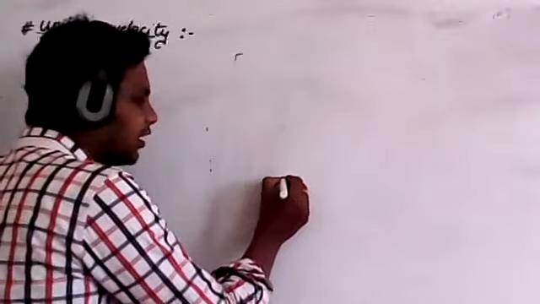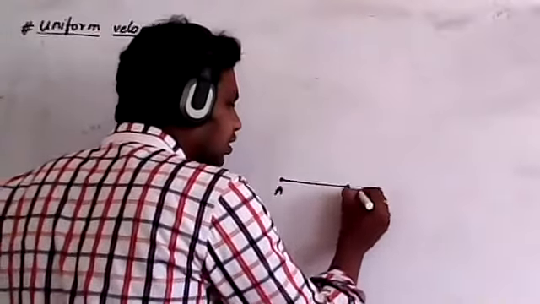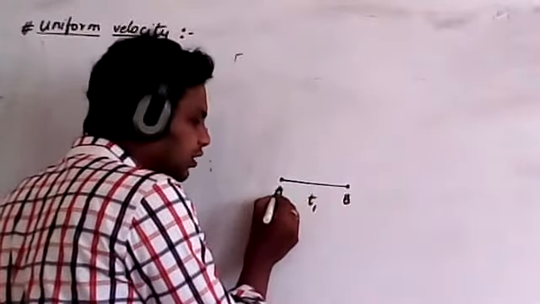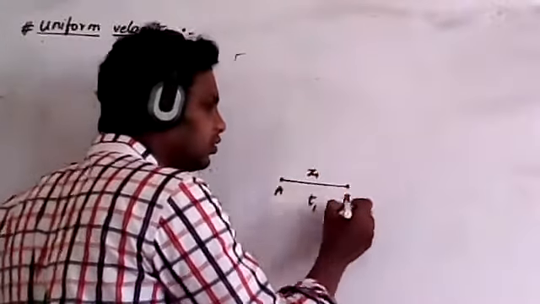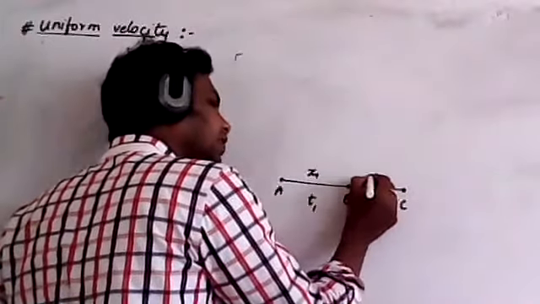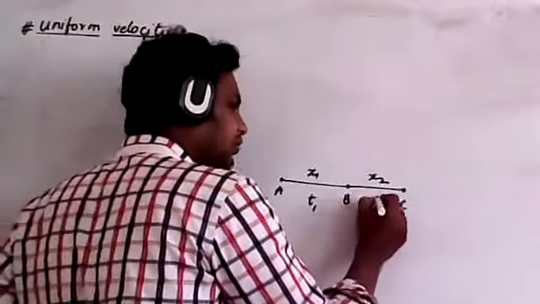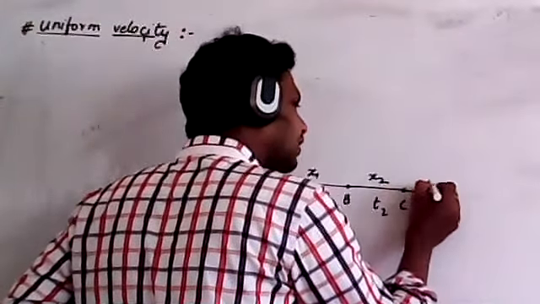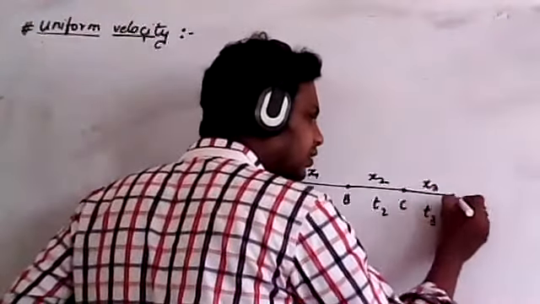For example, let us consider a body moved from point A to point B. It takes, for example, time t1 to move from A to B, and it covers displacement x1. Again it moves from B to C, covering displacement x2 and taking time t2. Then it moves from C to D, covering displacement x3 in time t3, and so on.